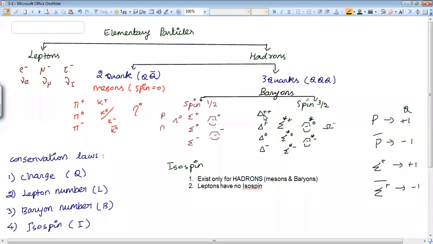In the delta family, since delta plus plus is given, it indicates it has a charge of plus 2. Whenever you find delta plus plus in an interaction, you have to take its charge as plus 2, and for its antiparticle, delta plus plus bar, the charge is minus 2.